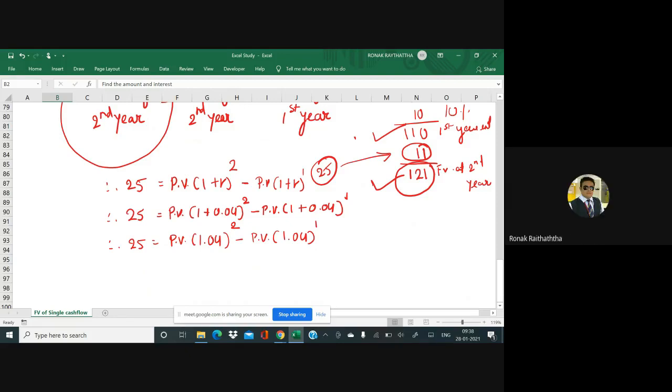Have you all got it? Very good. So let's take something common now. What can be taken as common and the rest of the thing can be put into the bracket? So therefore 25 equal to, I guess, PV in bracket 1.04 can be taken as a common, yes or no? And the rest everything can be put into the bracket.